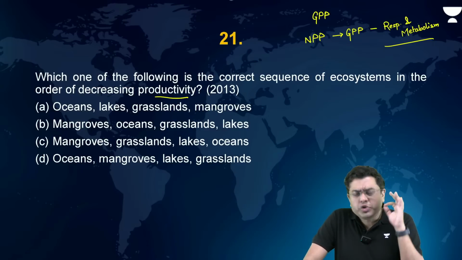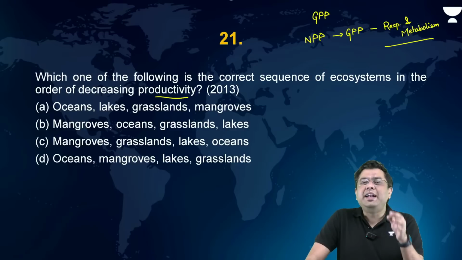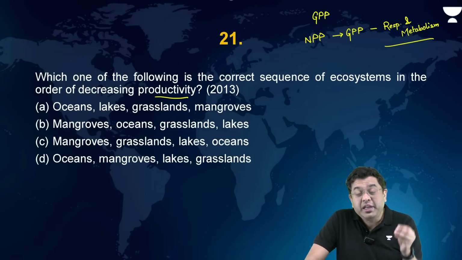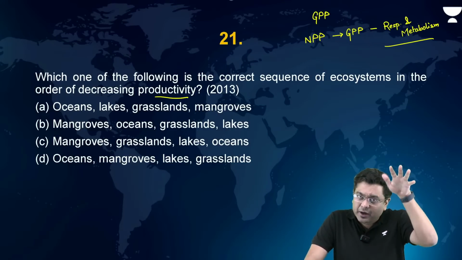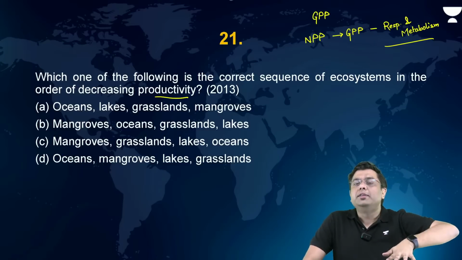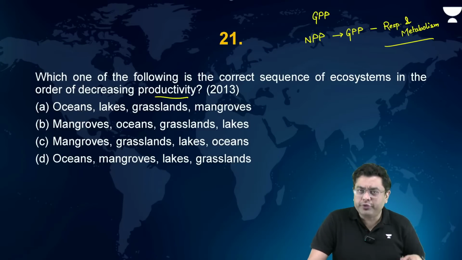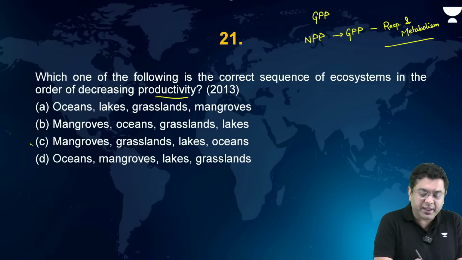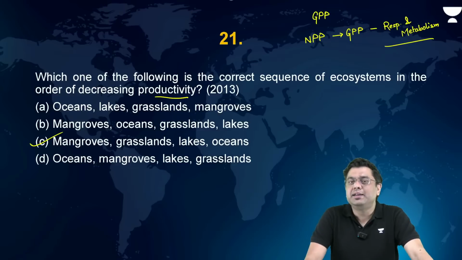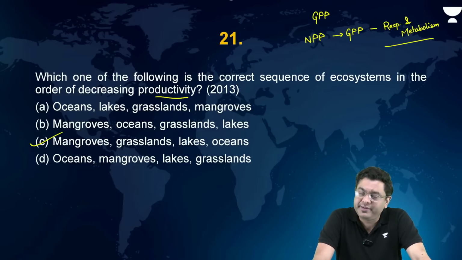And there, most of the species depend for food upon the marine snow, which is the organic matter which precipitates and starts falling and sinking down the depth of the ocean. So oceans have the minimum productivity, mangroves have the highest productivity. So that is the correct sequence, that is C.